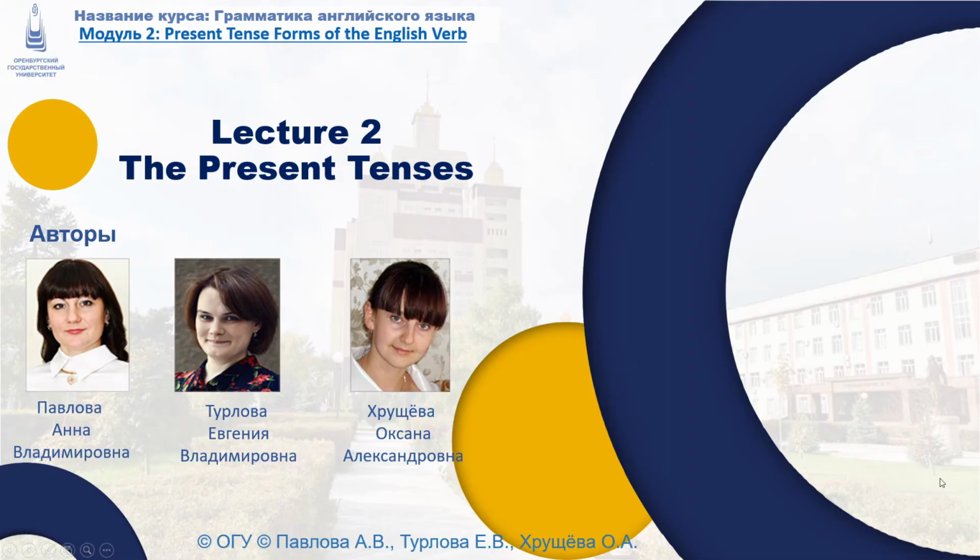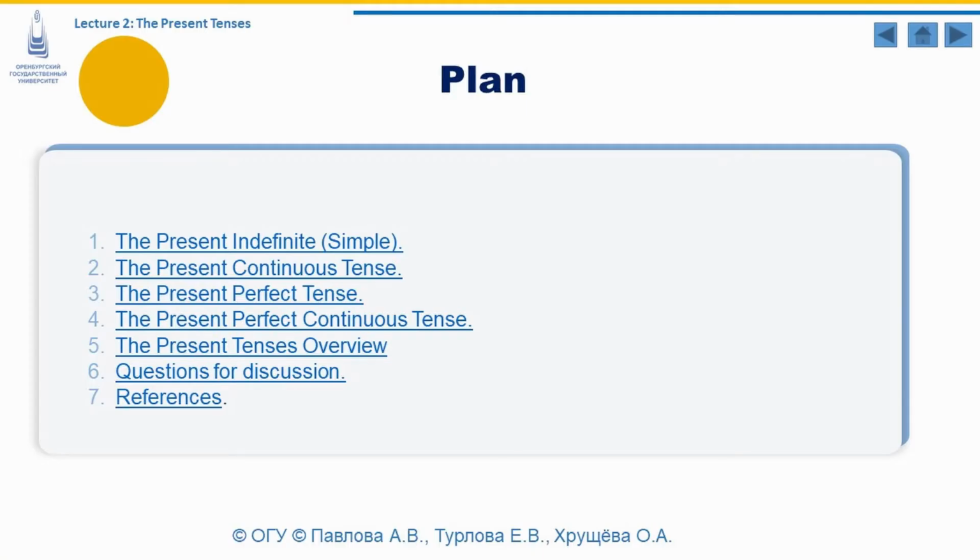Dear listeners, today we present you Lecture 2, which is devoted to the present tenses. We are going to outline the following tenses: the present indefinite or simple, the present continuous tense, the present perfect tense, the present perfect continuous tense, and we are going to give a general overview of the present tenses. We are going also to outline some questions for discussion and to give you some references to consult.